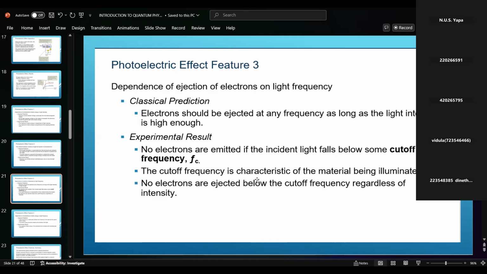The cutoff frequency is a characteristic of the material being illuminated. It depends on the material. No electrons are ejected below the cutoff frequency regardless of intensity. You cannot see electrons below the cutoff frequency.